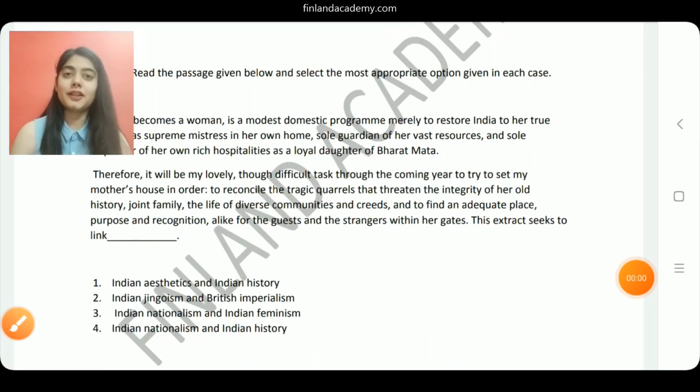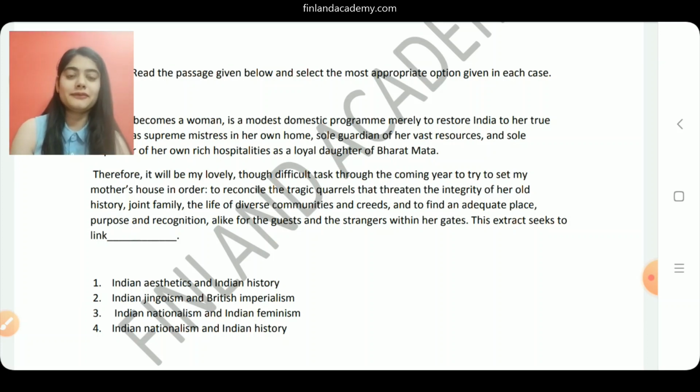So here the four options are: number 1, Indian aesthetics and Indian history; 2, Indian jingoism and British imperialism; 3, Indian nationalism and Indian feminism; and then 4, Indian nationalism and Indian history. Right, so if I have to give you a little background, this passage basically comes from a speech given by Sarojini Naidu in 1925 when she was elected as the member of Indian National Congress. So I now assume that you understand a little bit where this is coming from. And with that kind of outlook, if we try looking at the 4 options in front of us, I think it will become a lot easier for us.